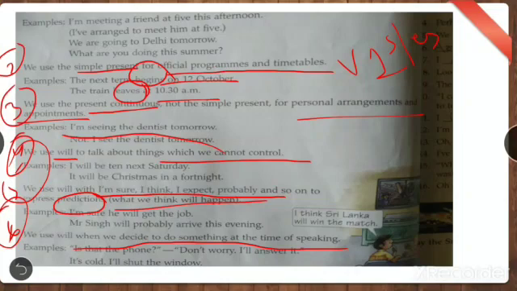I haven't planned it before. Just now, when I'm teaching you all, I decided I will take a test tomorrow. So when you are having conversation, at that time when you decide, not in advance, you are going to use will.